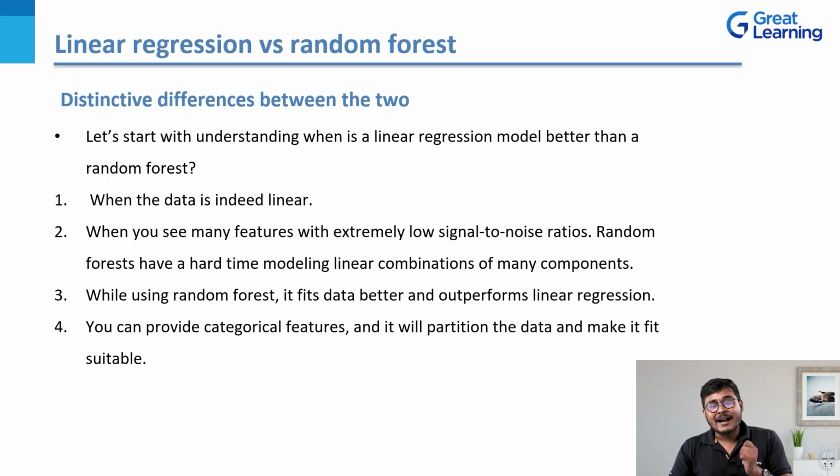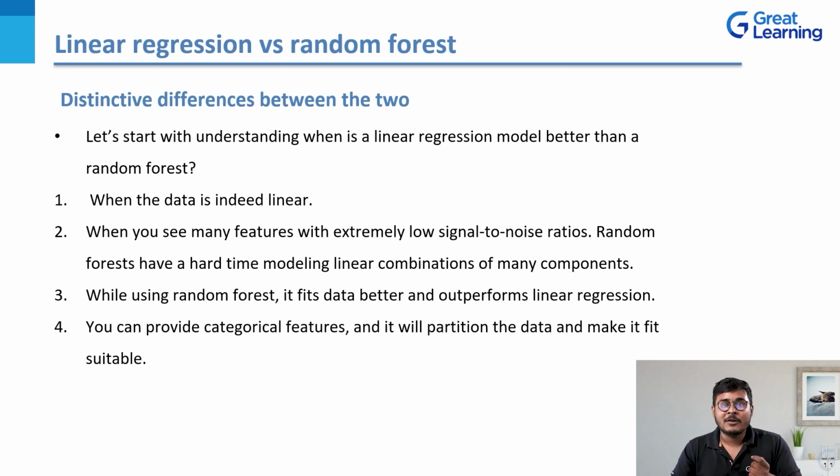Now you can provide categorical features and it will partition the data and make it fit suitably, right? When we talk about a random forest regression algorithm, it works very well with categorical values or categorical features. What it does is basically partition the data and make it fit suitably. That is, when you're trying to assess the predicted data by using certain tests, it will make it extremely well suited to that particular part.